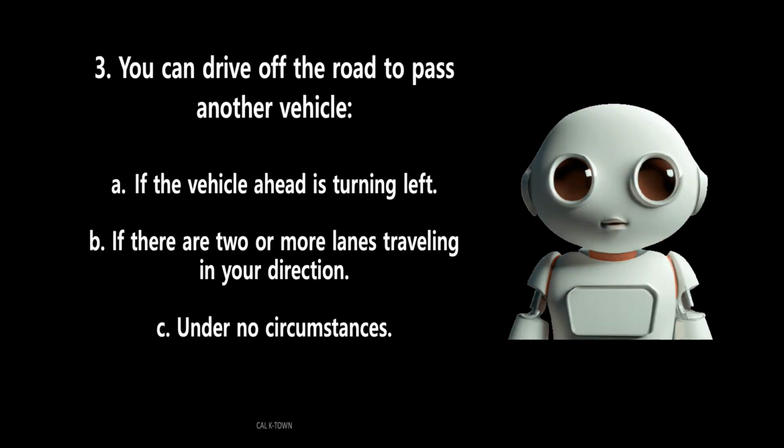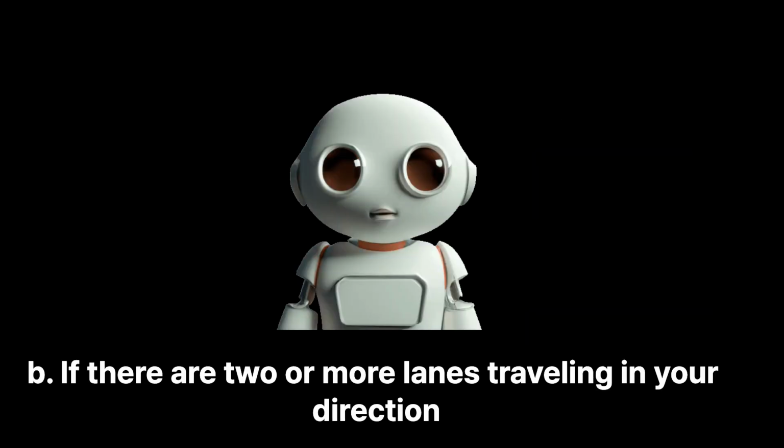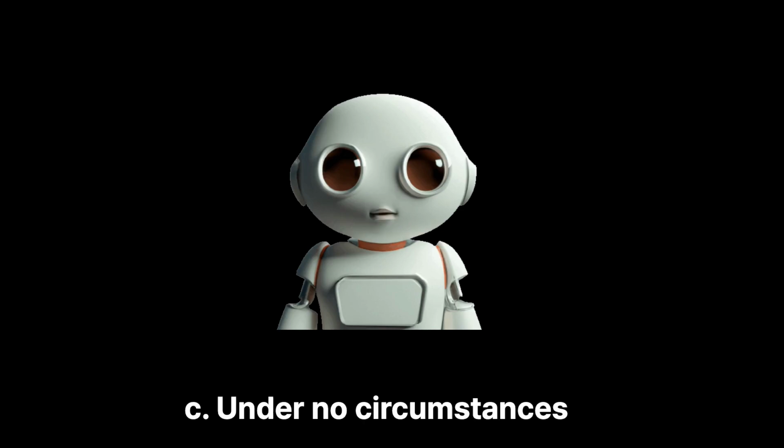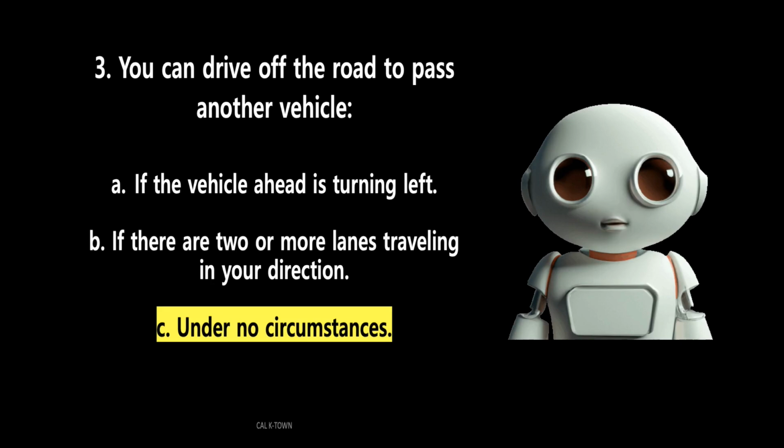3. You can drive off the road to pass another vehicle. A. If the vehicle ahead is turning left. B. If there are 2 or more lanes traveling in your direction. C. Under no circumstances. The answer is C. Under no circumstances. You may never drive off the paved or main traveled portion of the road and onto the shoulder to pass another vehicle.